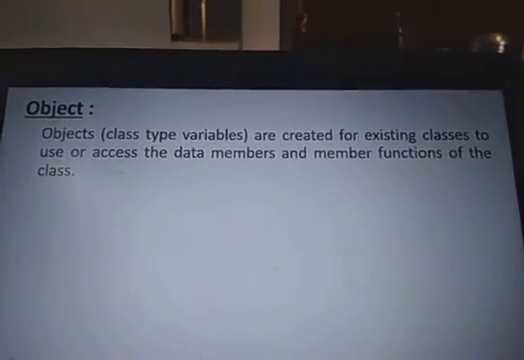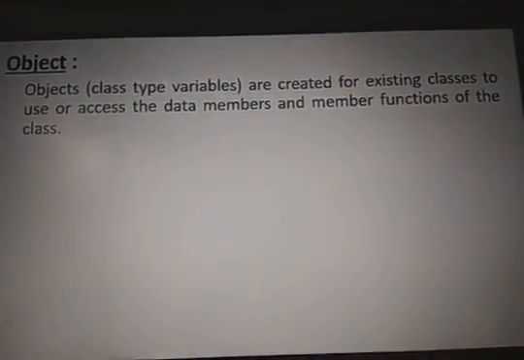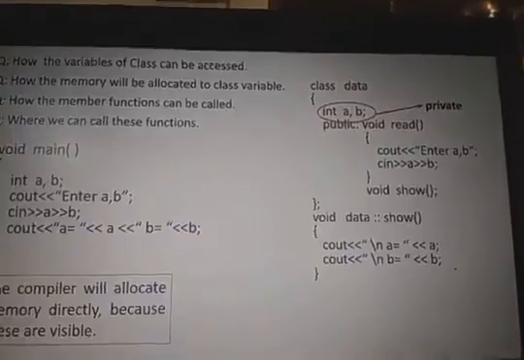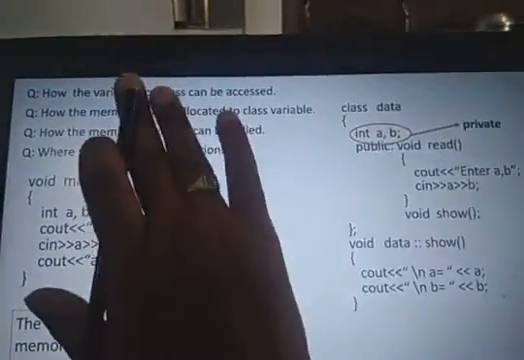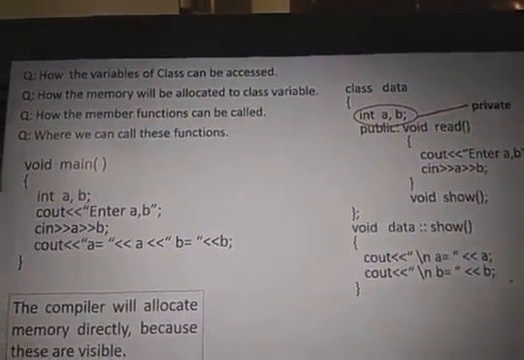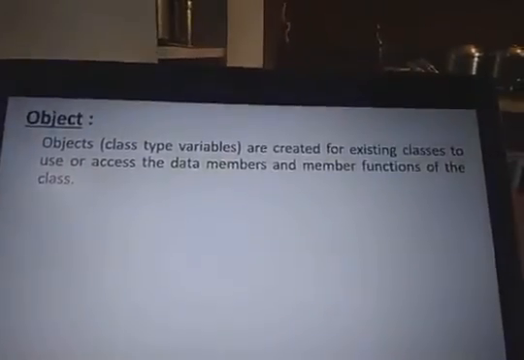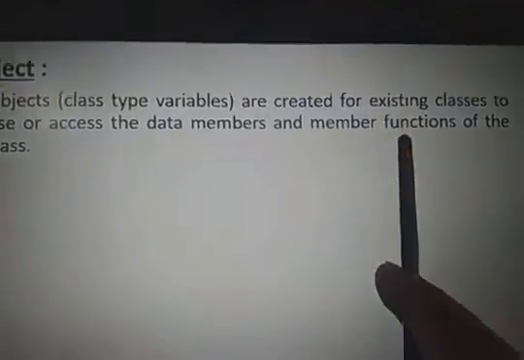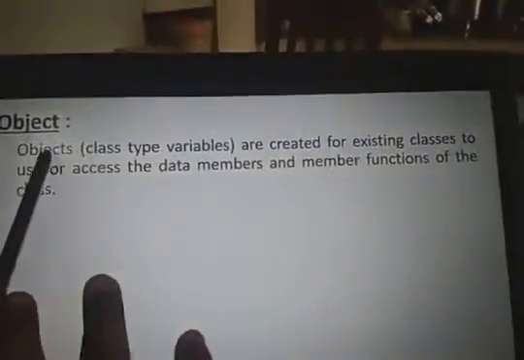An object is a class type variable created for existing classes to access the data members and member functions of the class. So for the previous 4 questions, how to access this A comma B and the members of the class, with the help of the object we can access these variables and member functions of the class. All the data members and member functions of the class can be accessed with the help of the object.